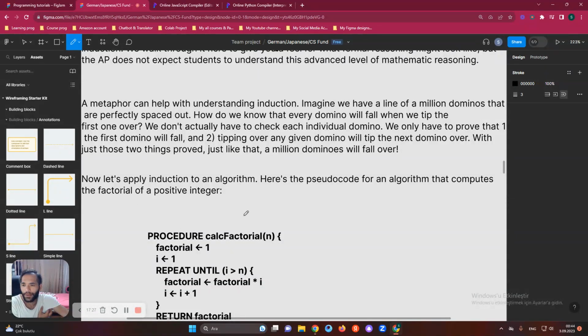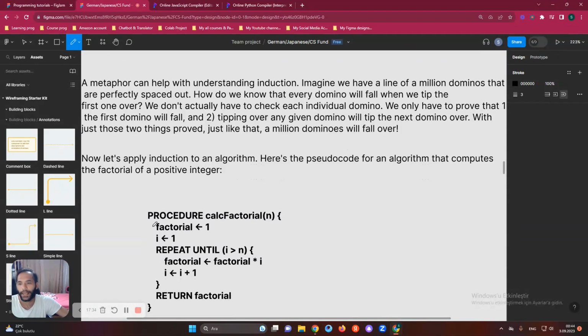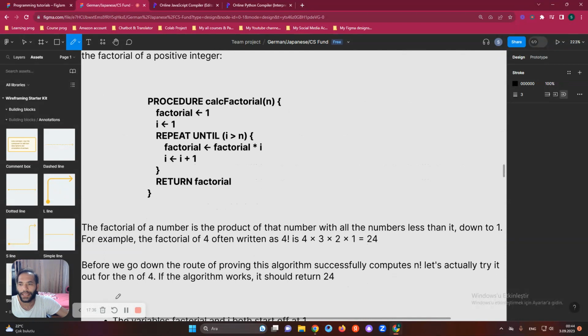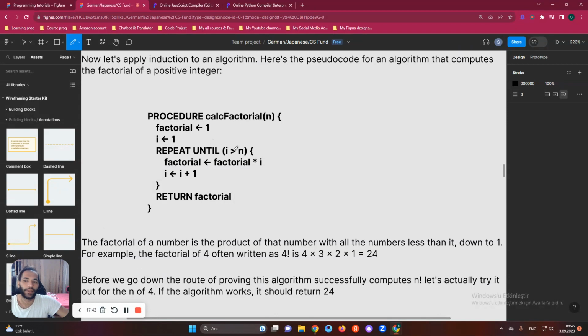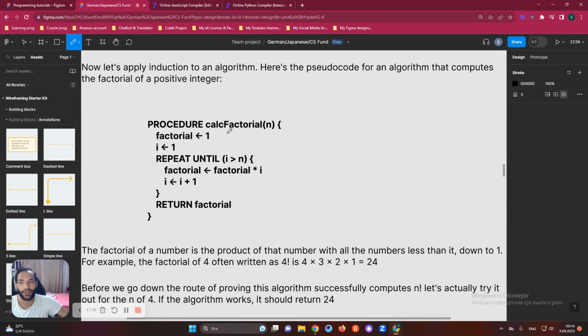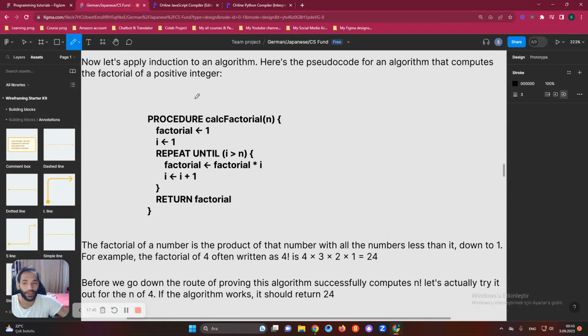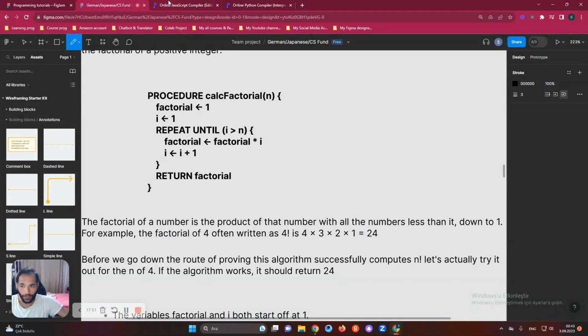Now let's apply induction to an algorithm. Here's the pseudocode for an algorithm that computes the factorial of a positive integer. So let's just do it. Let's get started with checking the calculation of factorial. We can just understand the factorial of a positive integer. So how can we do it with programming?